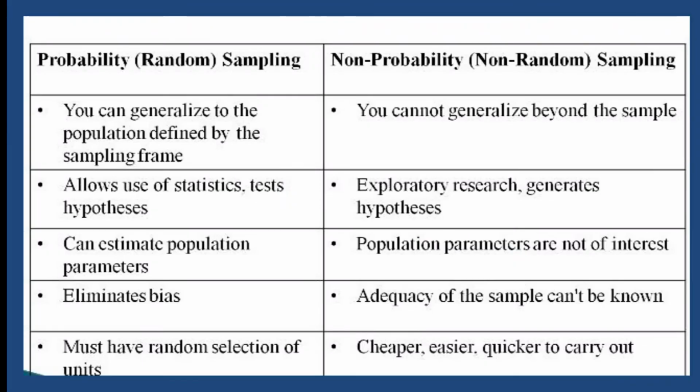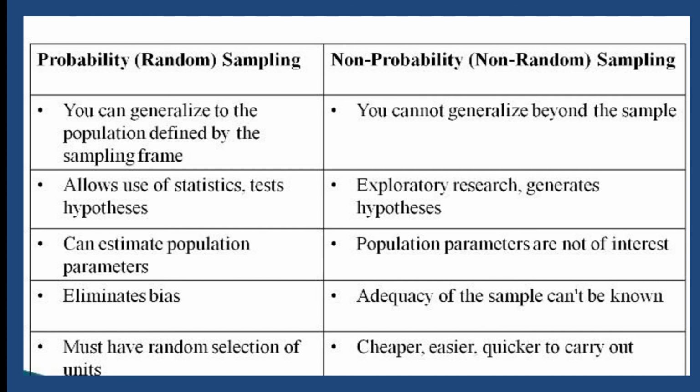Next, moving on to the difference between probability and non-probability sampling. This is the end of our session on sampling technique. Till now we have seen what probability sampling is, what non-probability sampling is, what the types are, and what the merits and demerits are. To conclude, the main difference is, first, in probability sampling you can generalize to the population defined by the sampling frame, but in non-probability sampling you cannot generalize beyond the sample. Second, probability sampling allows the use of statistical hypothesis testing, but non-probability sampling is used for exploratory research, or to generate hypotheses.